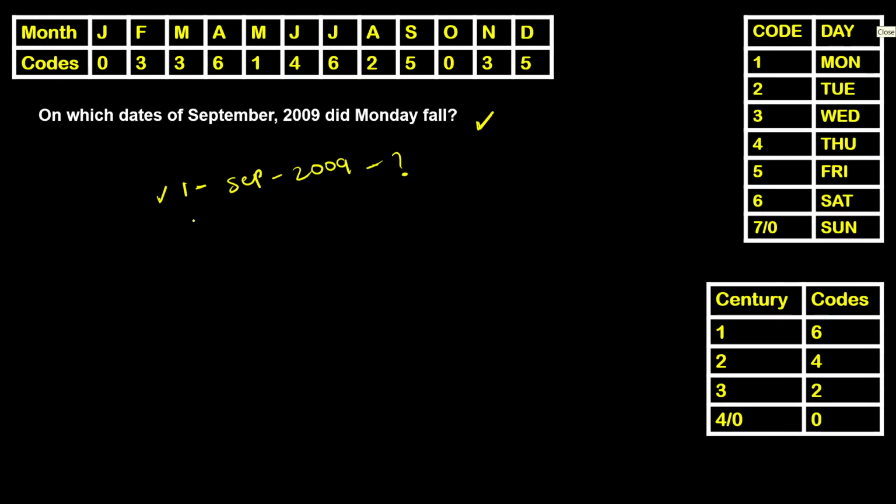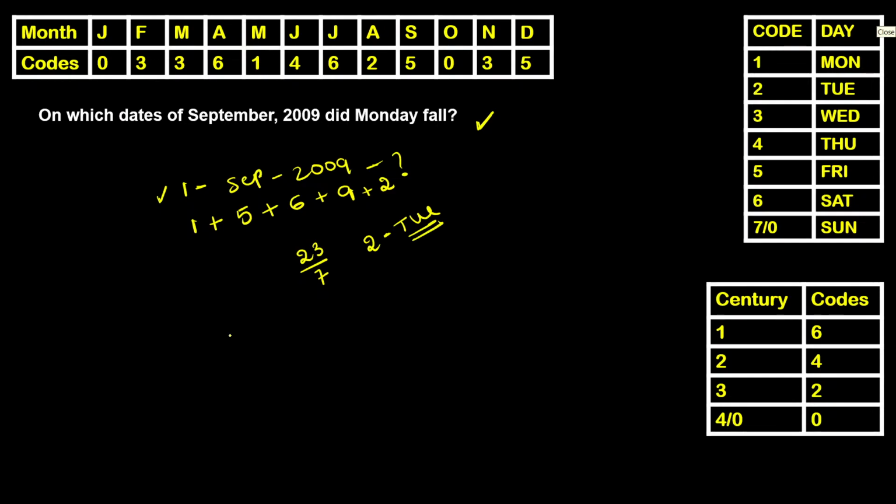Let's all together. Date same as date. September month code, it's 5. Century code, 6. Number of years, 9. Leap years among 9 years are 2. Let us add all these numbers now. 1 plus 5, 6. 6 plus 6, 12. 12 plus 9, 21. Plus 2, 23. As we got 23 in total, 23 by 7, the remainder being 2, that's a Tuesday.